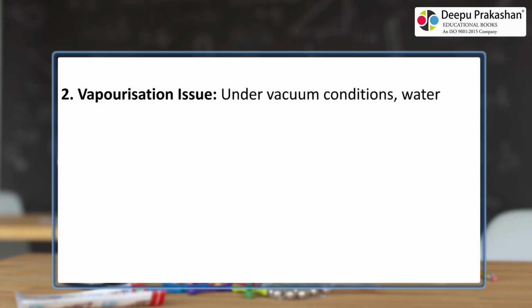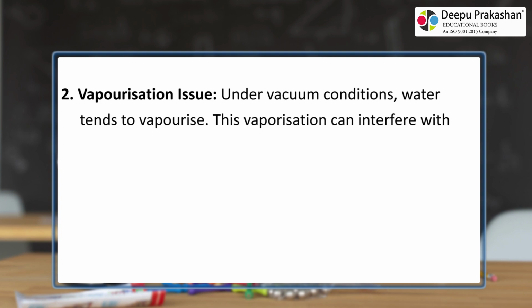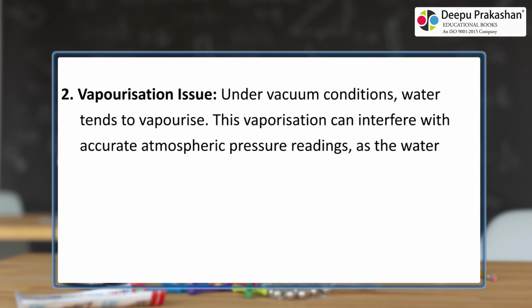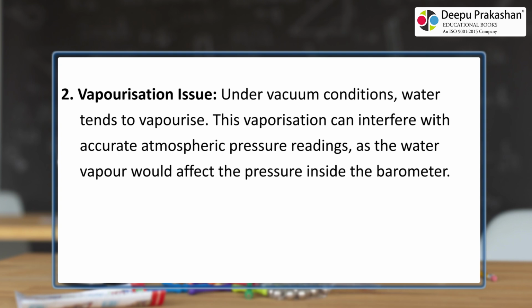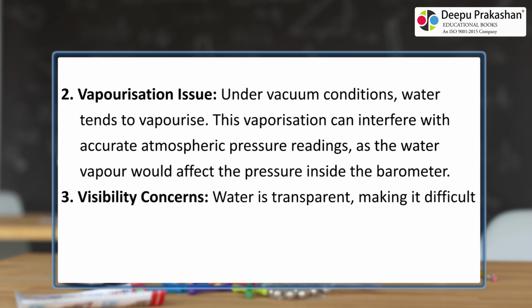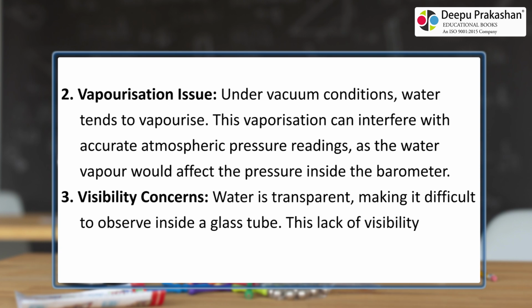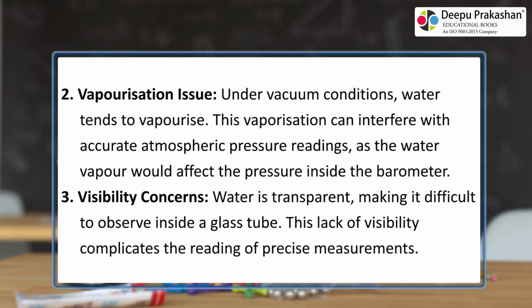Vaporization issue. Under vacuum conditions, water tends to vaporize. This vaporization can interfere with accurate atmospheric pressure readings, as the water vapor would affect the pressure inside the barometer. Visibility concerns. Water is transparent, making it difficult to observe inside a glass tube. This lack of visibility complicates the reading of precise measurements.